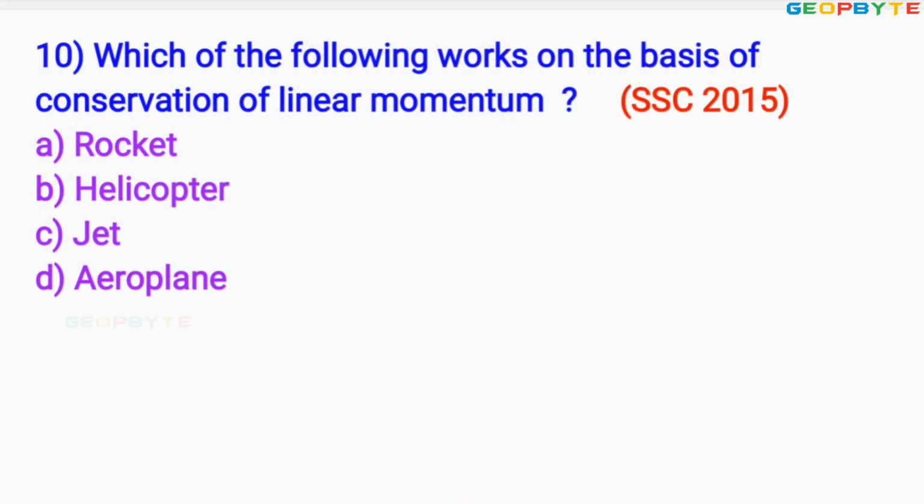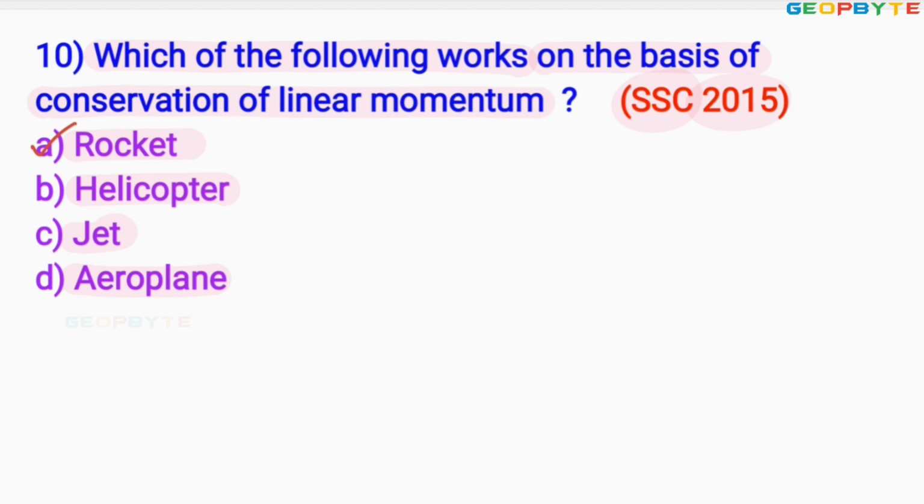Look at the 10th problem asked in 2015 for SSC exam, given like this. Which of the following works on the basis of conservation of linear momentum? Option A, rocket. Option B, helicopter. Option C, jet. Option D, aeroplane. Definitely the answer is rocket.